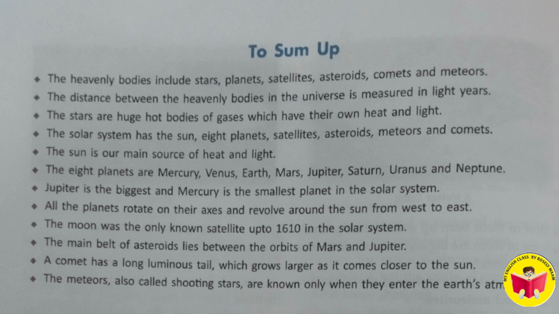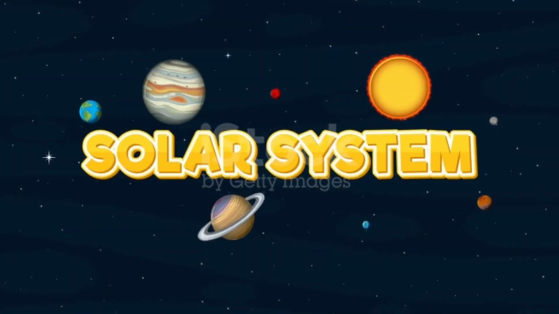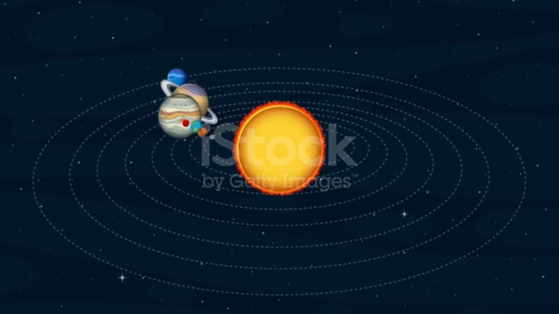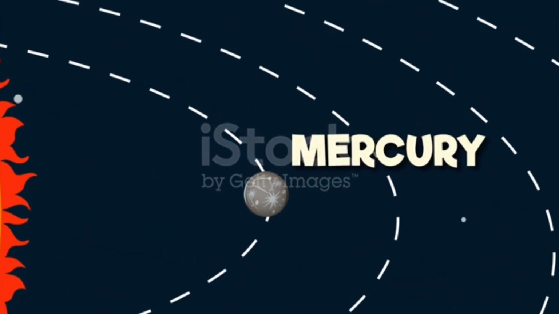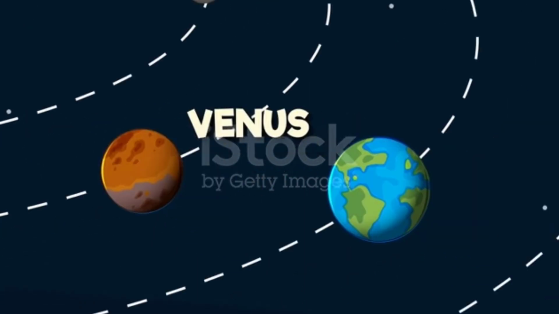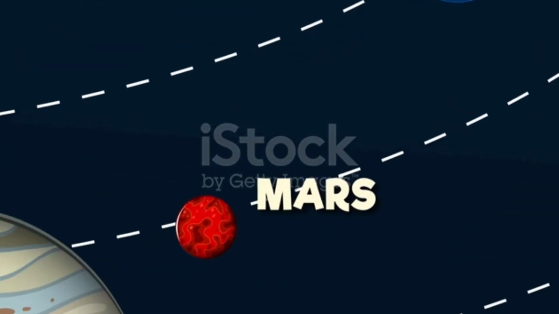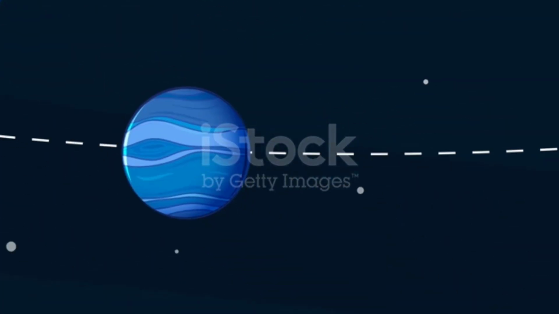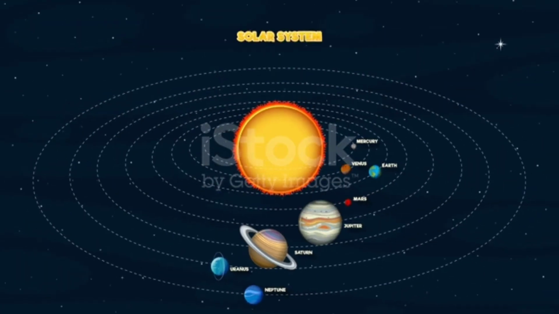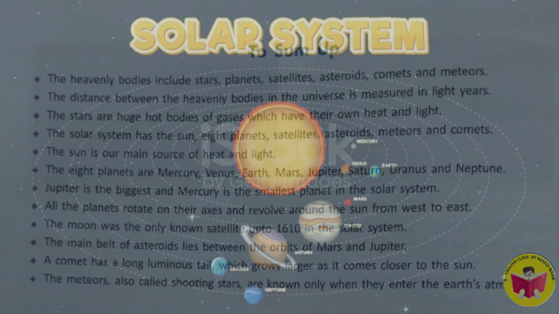The solar system has the Sun, 8 planets, satellites, asteroids, meteors, and comets. The Sun is our main source of heat and light. The 8 planets are Mercury, Venus, Earth, Mars, Jupiter, Saturn, Uranus, and Neptune. Jupiter is the biggest and Mercury is the smallest planet in the solar system.